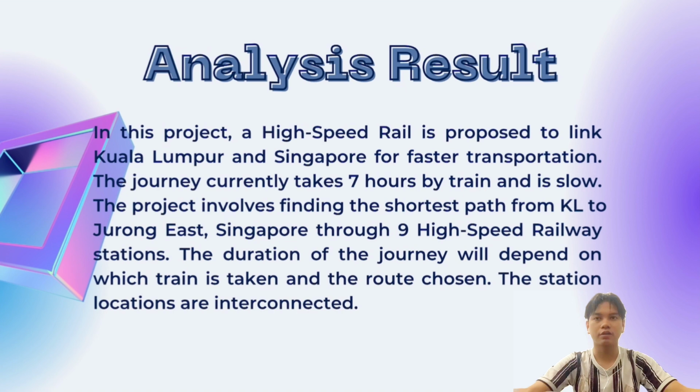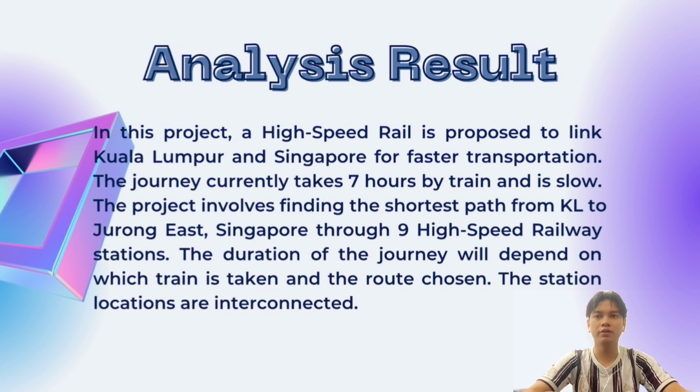In this project, a high-speed rail is proposed to link Kuala Lumpur and Singapore for faster transportation. The journey currently takes 7 hours by train and is slow. The project involves finding the shortest path from KL to Jurong East, Singapore through 9 high-speed railway stations. The duration of the journey will depend on which train is taken and the route chosen. The station locations are interconnected.